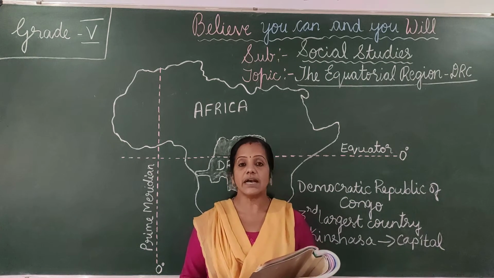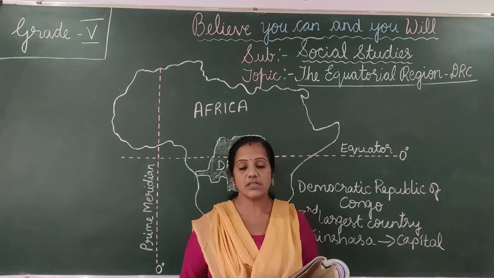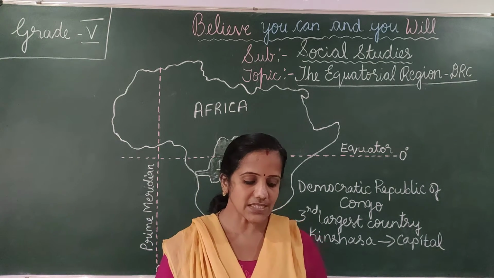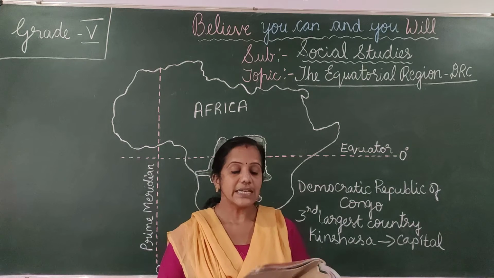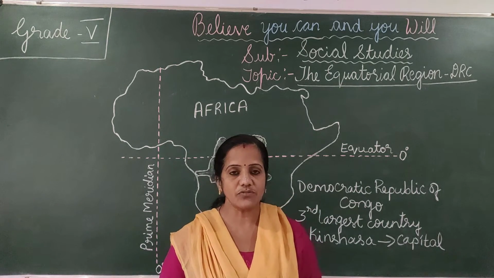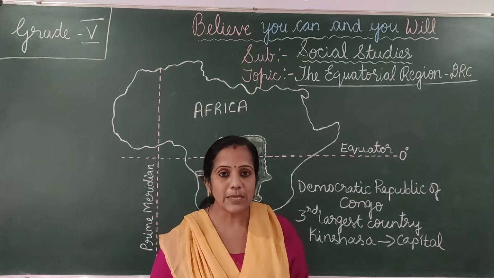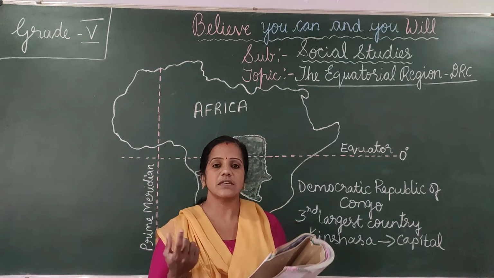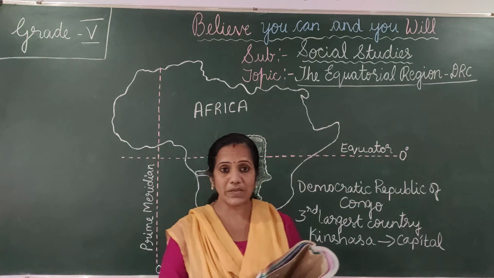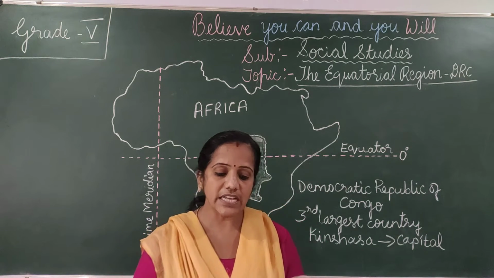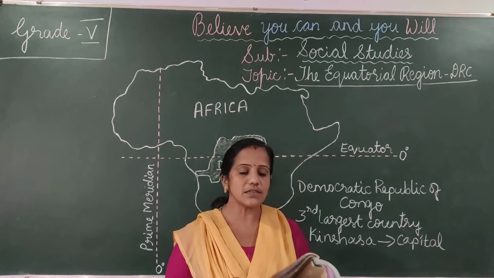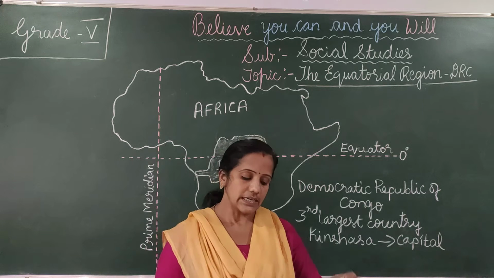Among the insects, there is a dangerous insect called tsetse. Tsetse is a fly which causes sleeping sickness. This is a dreadful insect. If this insect bites, it causes what is called sleeping sickness. So this is a dangerous insect, the tsetse. These are the wildlife found in this region.